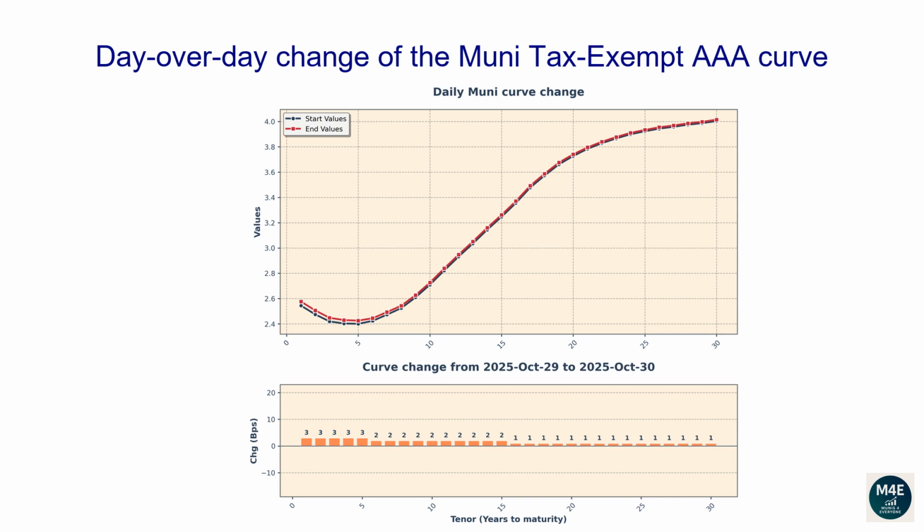The one-year tenor changed 3 basis points. The 2-year tenor changed 3 basis points. The 5-year tenor changed 3 basis points. The 10-year tenor changed 2 basis points. The 20-year tenor changed 1 basis point. The 30-year tenor changed 1 basis point.